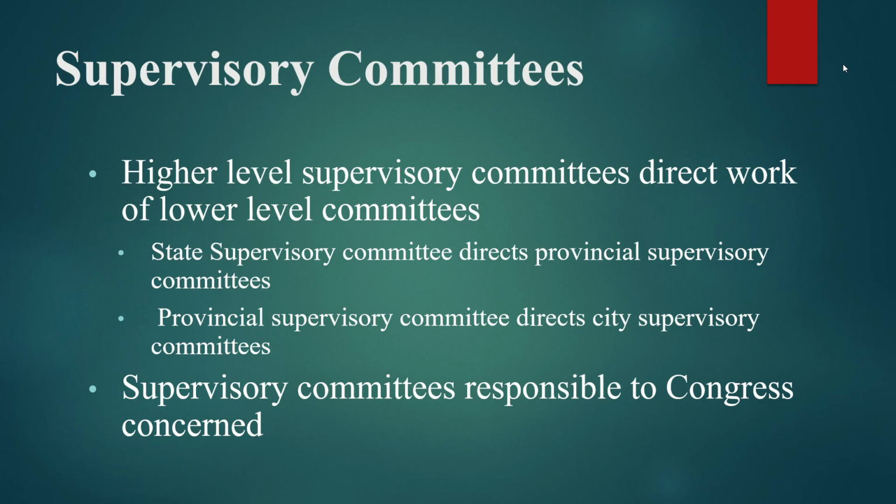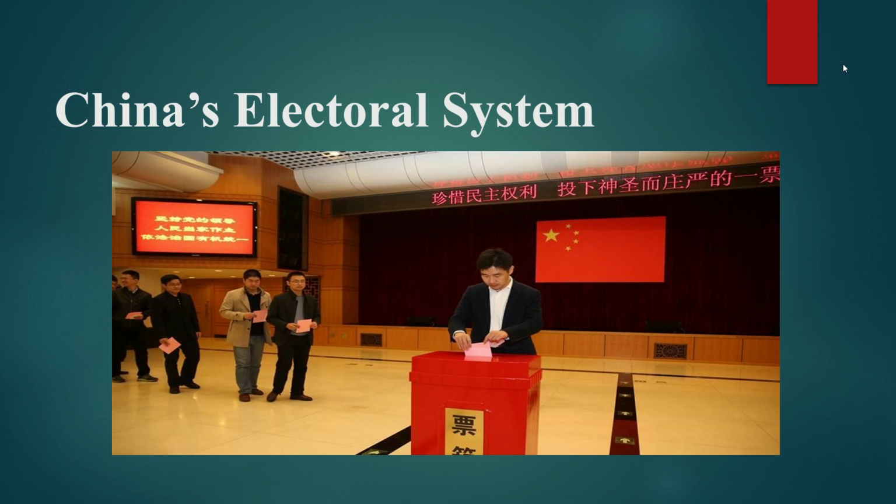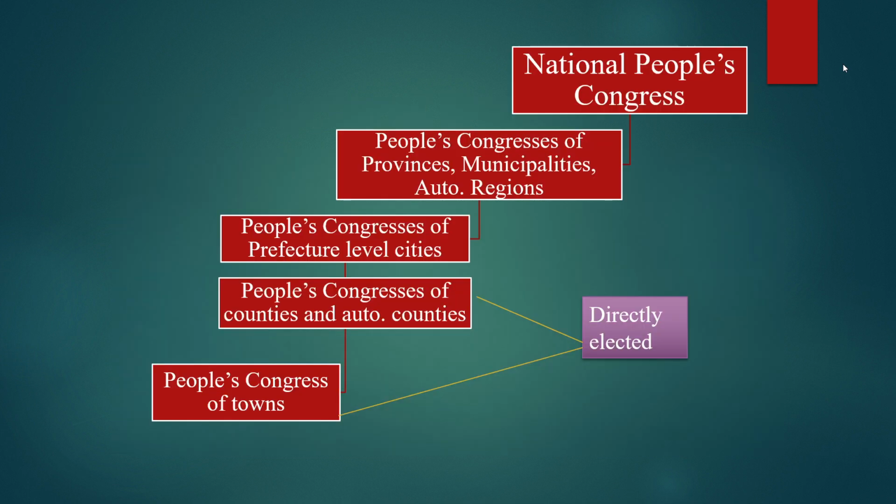Now coming to China's electoral system, which is a very unique feature of China's political system. In China there are 5 tiers of government, starting with the central government and ending at the town level, and each tier of government has its own People's Congress.